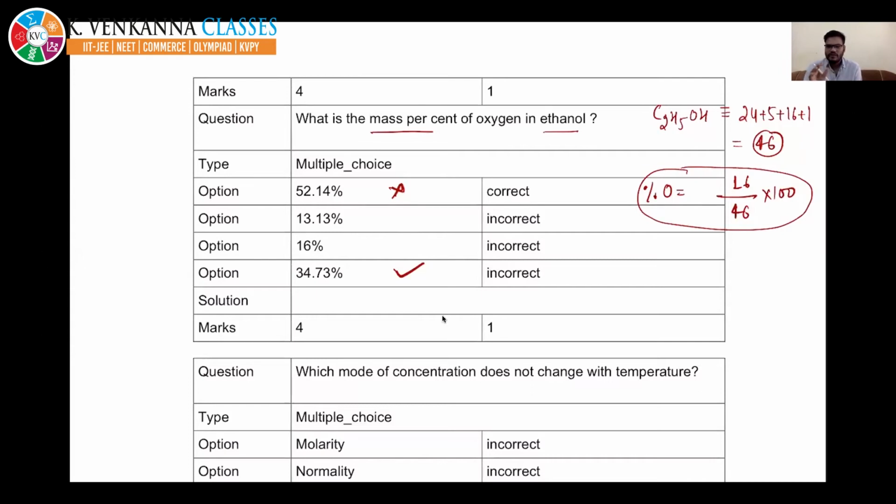You can approximate it. Do not solve, because the options are given very far. They are not very close. You can consider it as 48, so 16 3s are 48. Approximate 3 into 100 as 33.33. So the answer which is closer to 33 will be your correct answer.